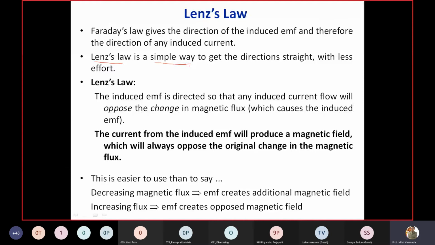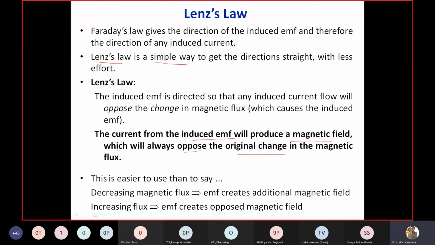In other words, the current from the induced EMF will produce a magnetic field which will always oppose the original magnetic field. So it opposes the cause of production.